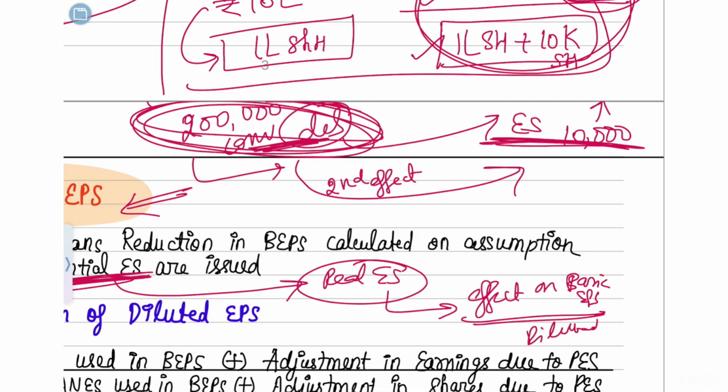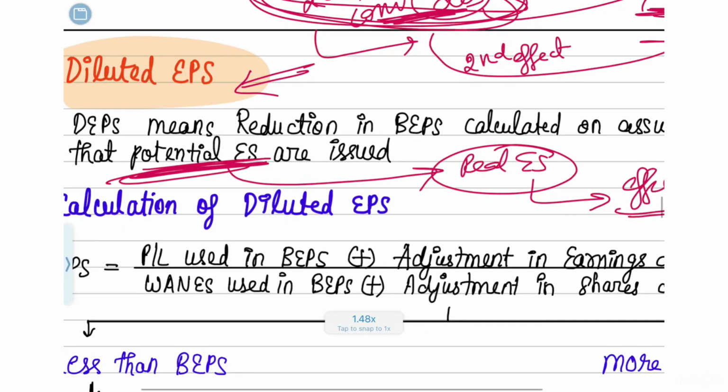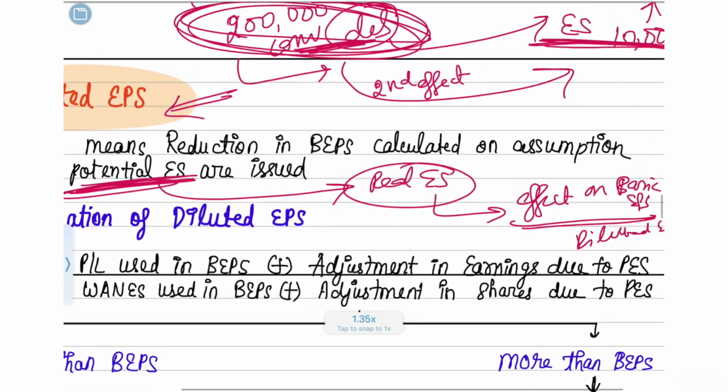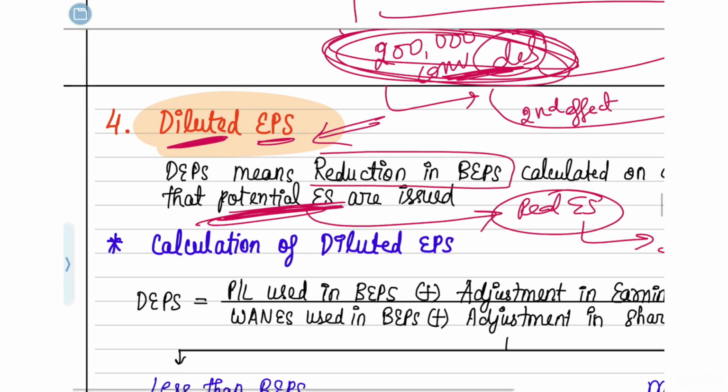I hope you understood this. Here they are saying that we call an EPS a diluted EPS only when there is a reduction in basic EPS.